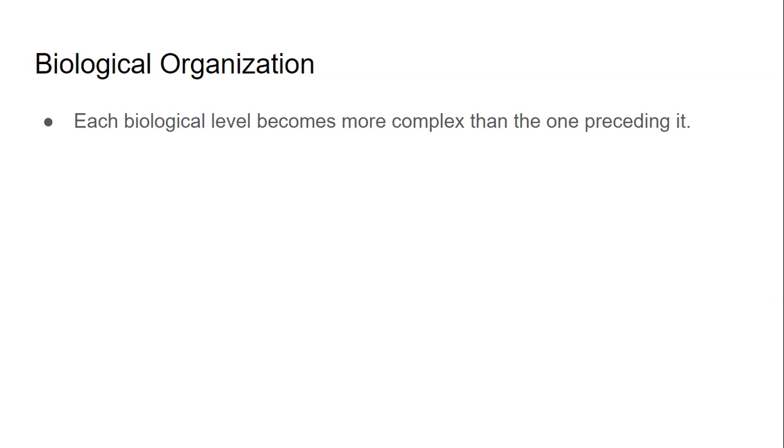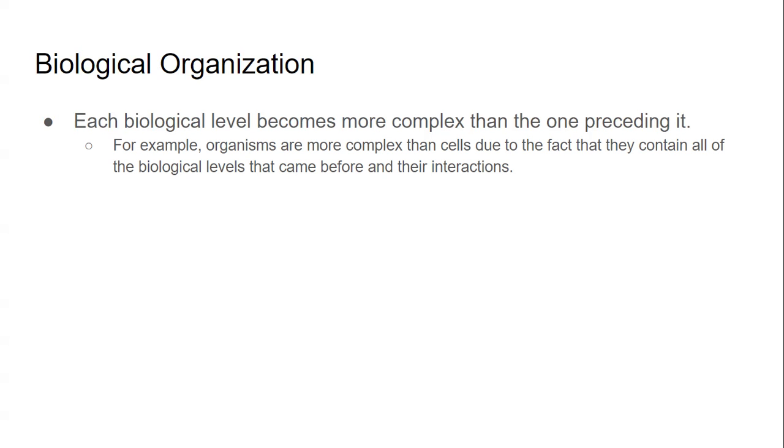So, in biological organization, we know that each biological level becomes more complex than the one that precedes it. So, for example, organisms are more complex than cells due to the fact that they contain all of the biological levels that came before and their interactions. As we go through this, you'll be able to see that one level is going to make up part of the next level, and then those first two levels are going to make up the next level, and it's just going to start building upon each other as we go along.